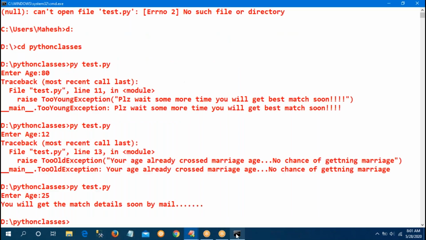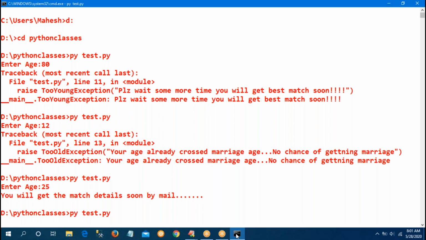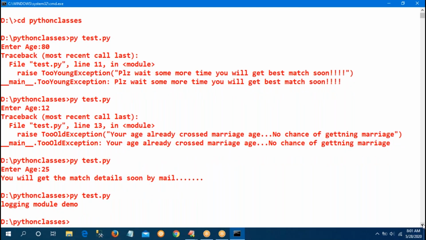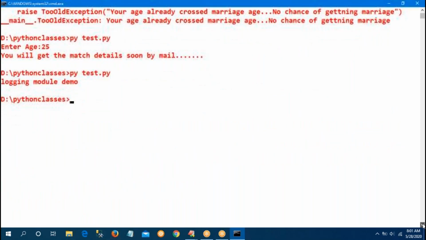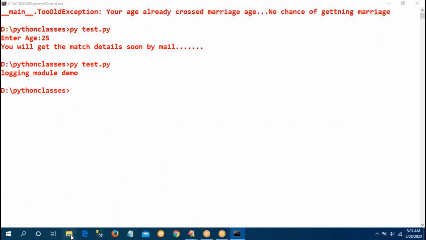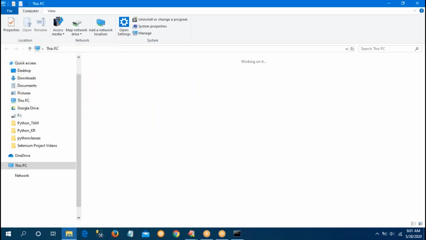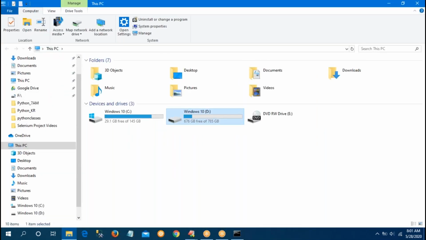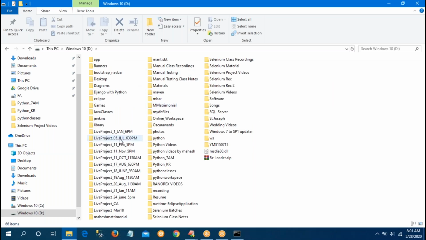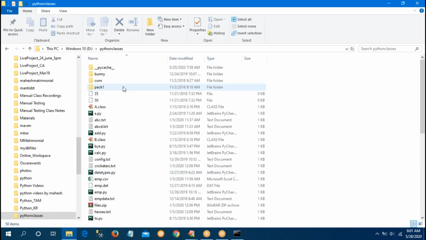Observe, run the program. I'm using the print statement, that's why it comes to the console, logging module demo. So where is it created? Go to the D drive, our folder Python classes, log.txt.